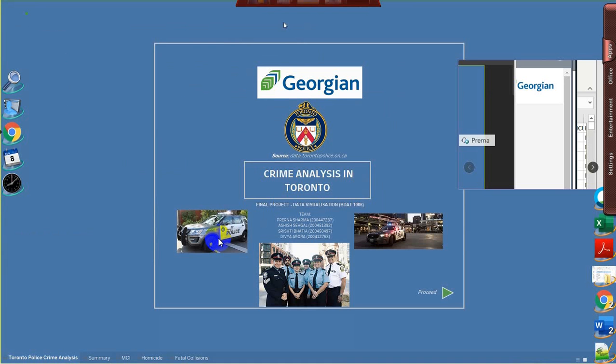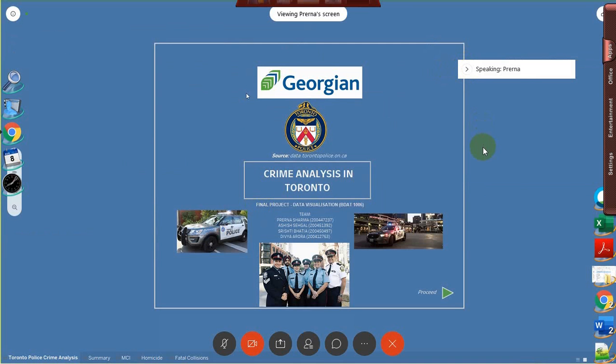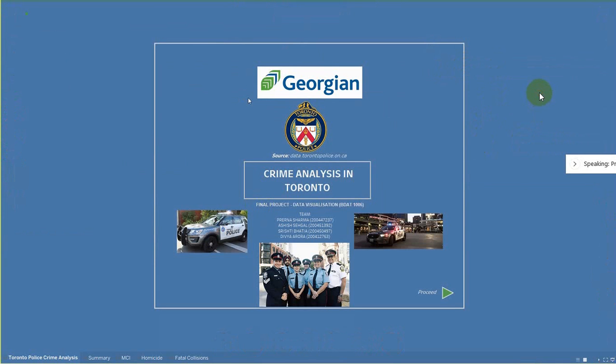Hello, Professor. Today we'll be presenting before you the dashboard for crime analysis in Toronto as a final presentation. We've developed this interactive dashboard for the analysis of various kinds of crimes being committed in Toronto. The data which we retrieve is from the website of Toronto Police.